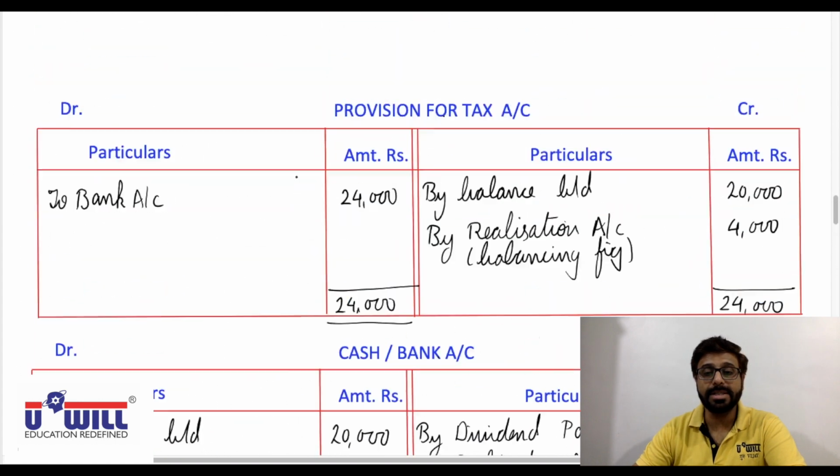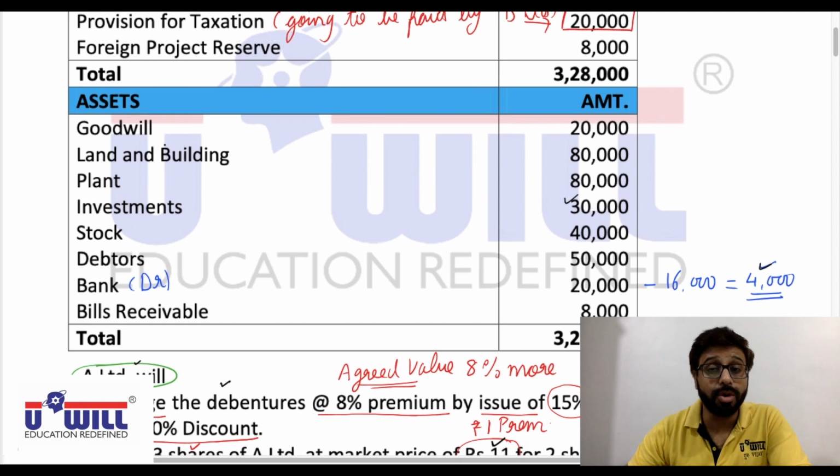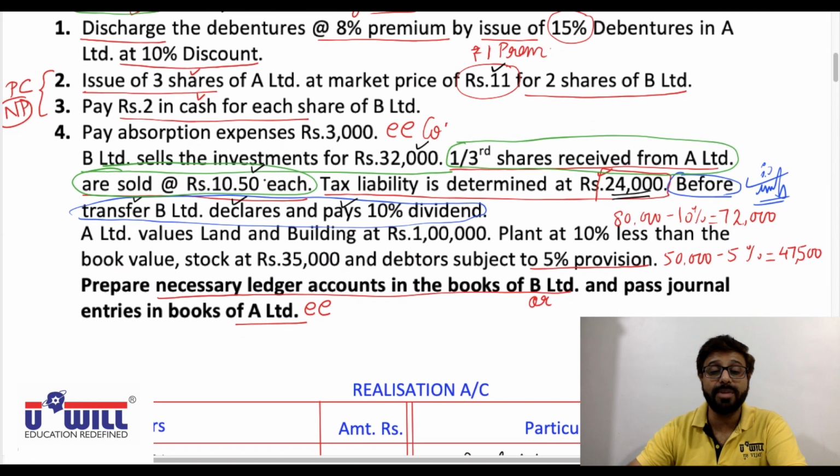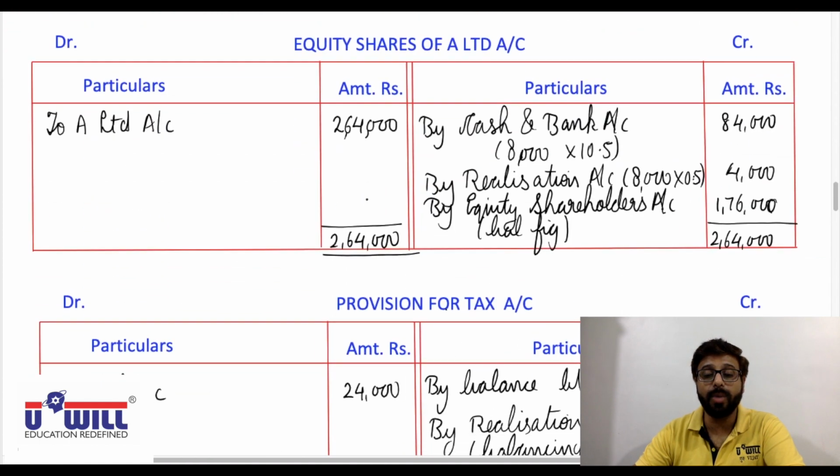Will we take goodwill? Yes or no? No, because goodwill is itself what we are finding. Straight away we'll take land and building, but not 80,000. Its agreed value is given here as 1 lakh. So land and building 1 lakh.